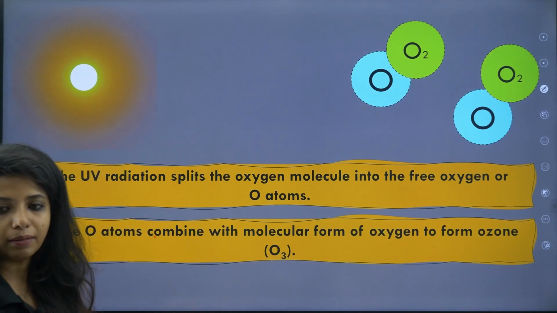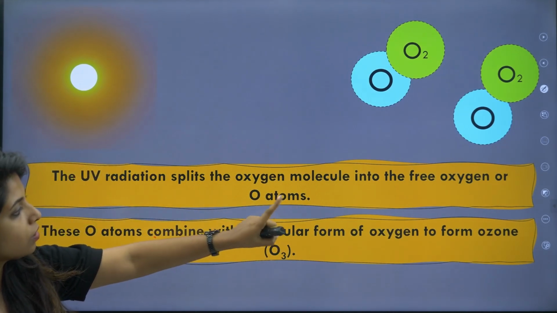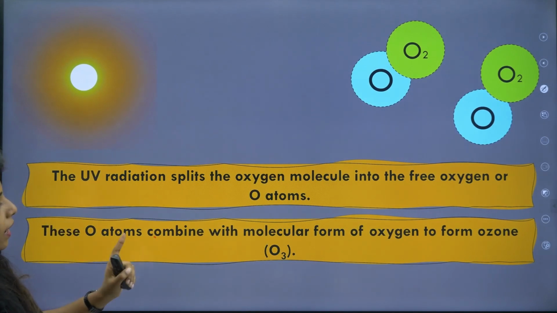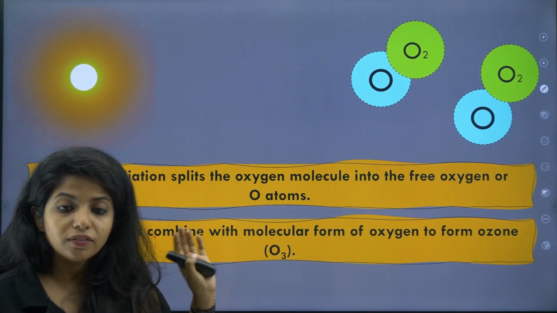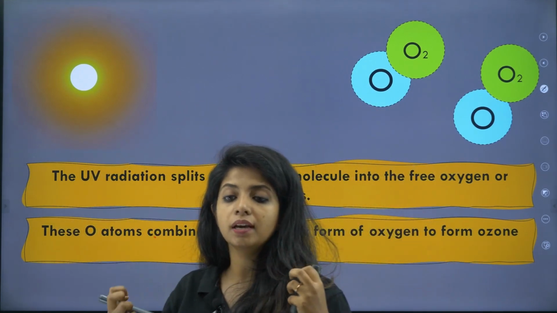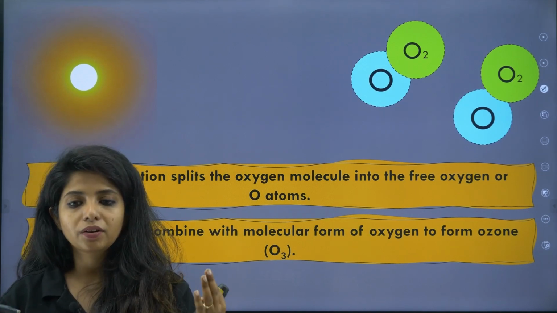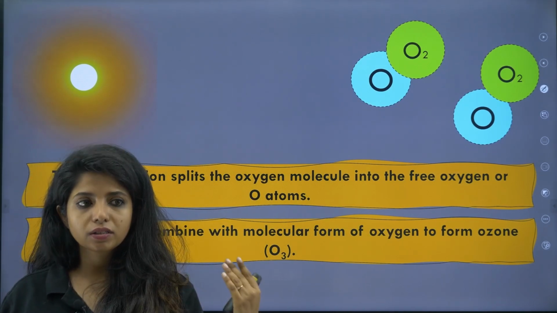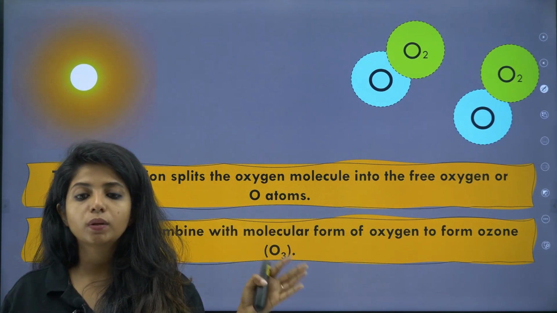The UV radiation splits the oxygen molecule into free oxygen or O atoms. These O atoms combine with the molecular form of oxygen to form ozone. That is why we say that UV radiation is absorbed by the ozone layer. This is the main reason. When UV radiation falls, it splits the oxygen, ozone forms, and the same thing repeats again and again.